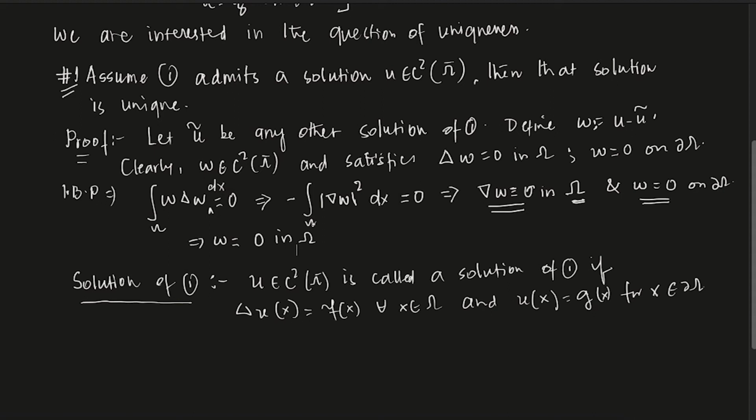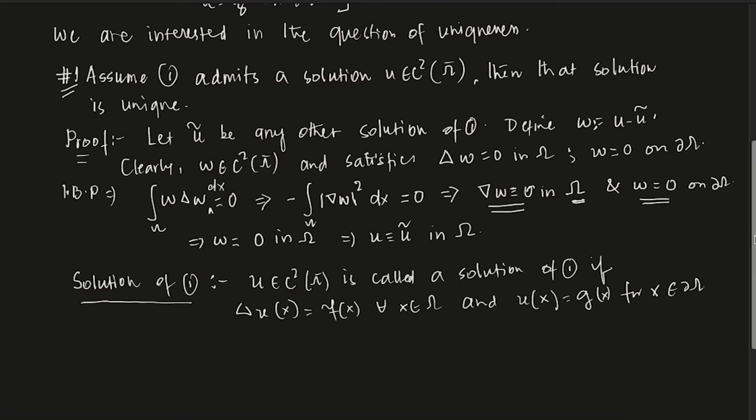If it is a constant in omega and the constant is not 0, then on the boundary it cannot take 0, because w is a continuous function. So w has to be 0 in omega, and that will imply u is equivalent to u tilde in omega. And hence there is a unique solution.